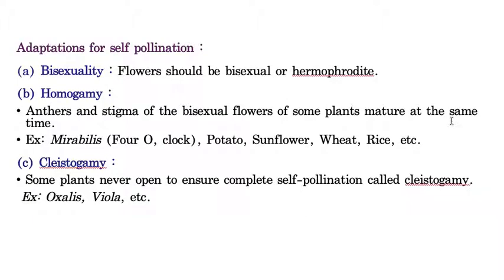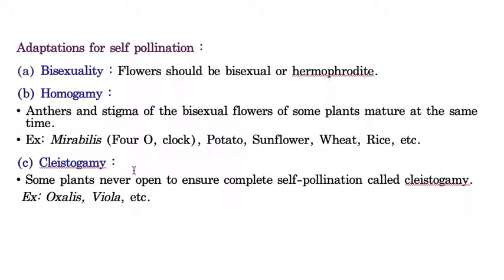Because they are producing their respective gametes at the same time, there is no chance of missing the fertilization. So that is called homogamy. Examples I mentioned are Mirabilis, which is simply called the 4 o'clock plant, potato, sunflower, etc. So these are the best examples for homogamy. Hope you understand homogamy. If both the reproductive structures attain maturity at the same time, then that is called homogamy.